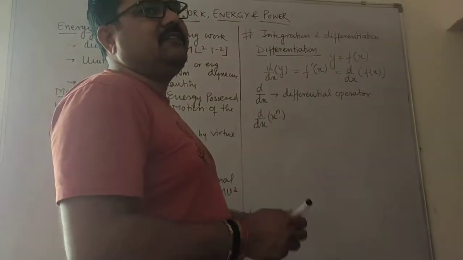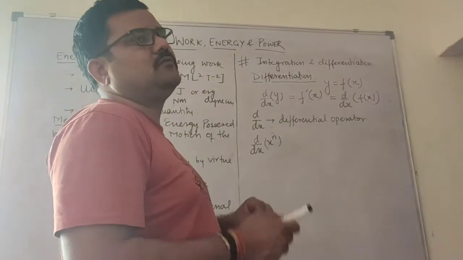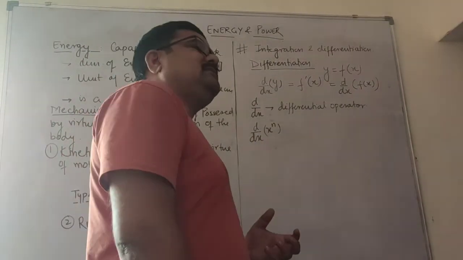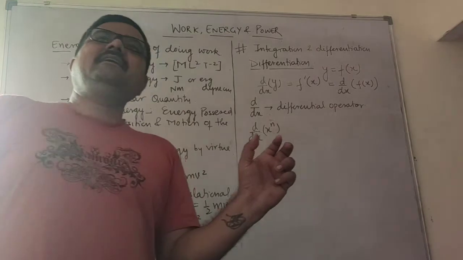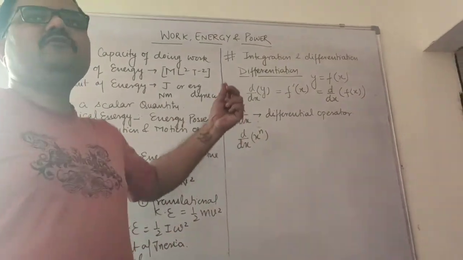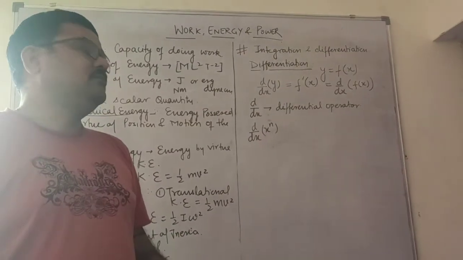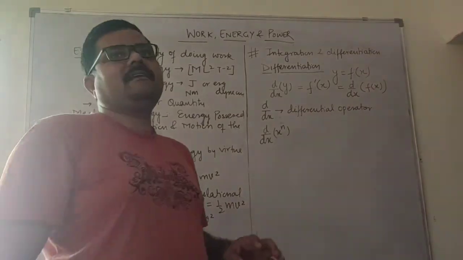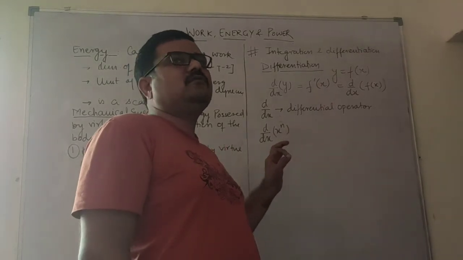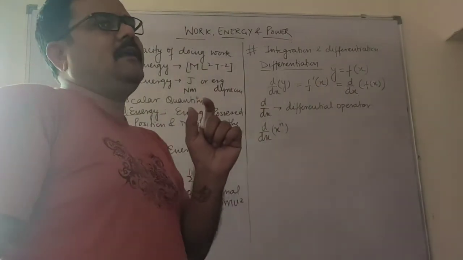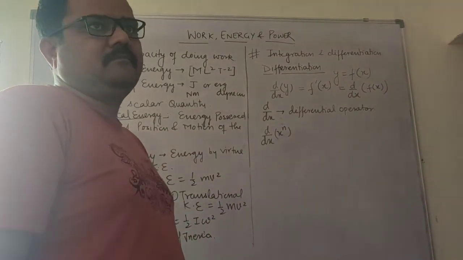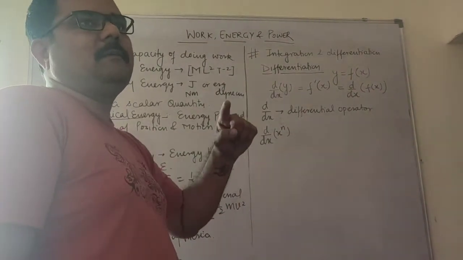Differentiation means to cut down, to make it small. Integration means considering a small thing and making it large. Like in a graph, if you know the area of a small square, you can find the area of the whole graph paper.